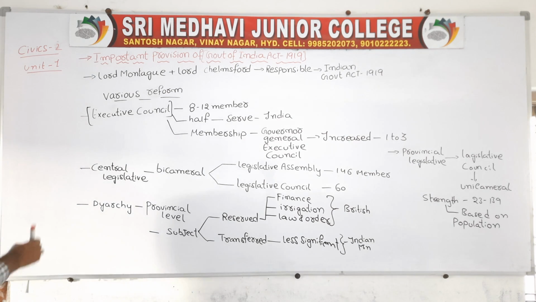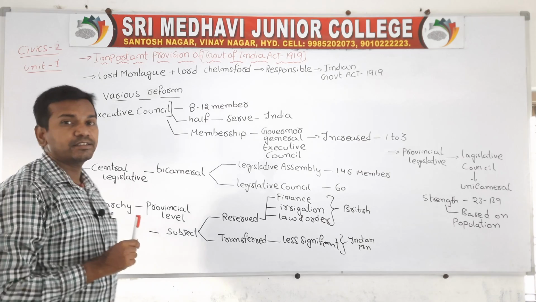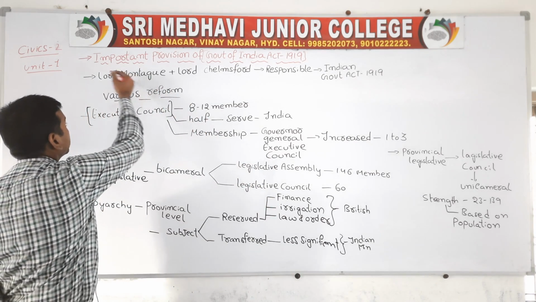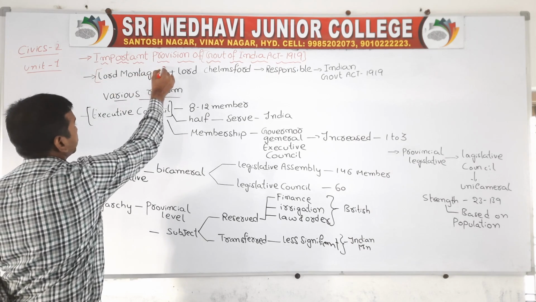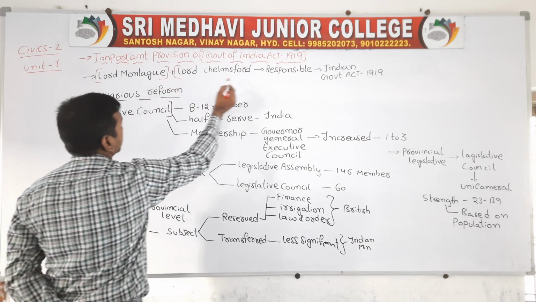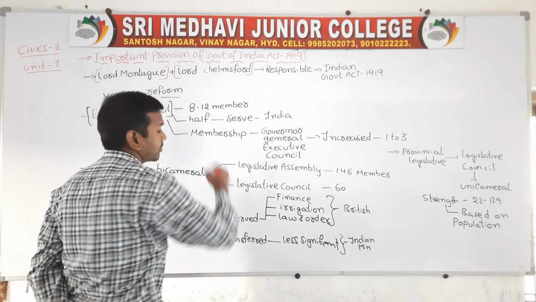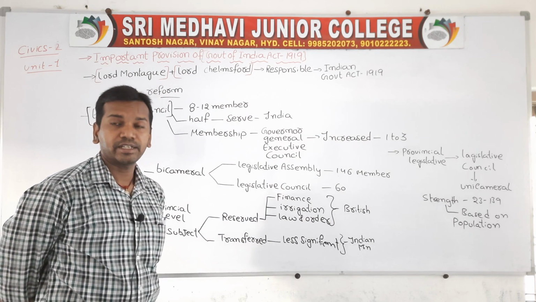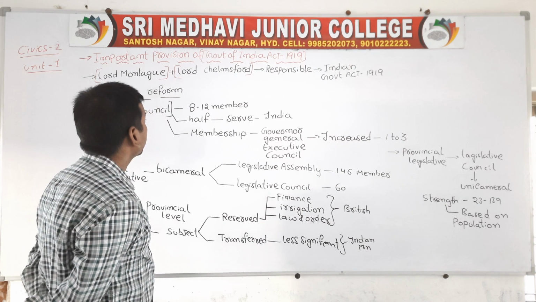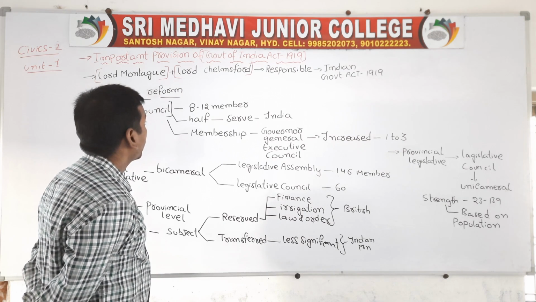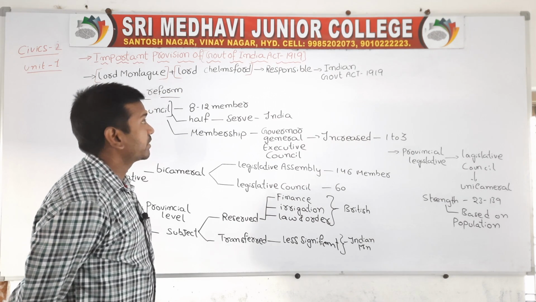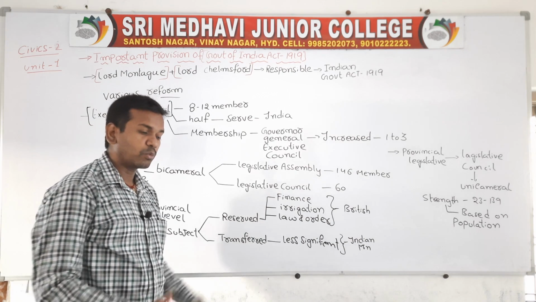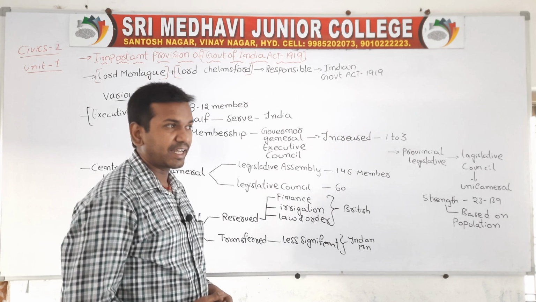In 1919 this act was passed, and it was formulated and passed by Lord Montagu and Lord Chelmsford. They are responsible for the formulation of this act, which is called the Government of India Act. So who are these persons? Lord Montagu and Lord Chelmsford. They both cooperated and formulated the act.